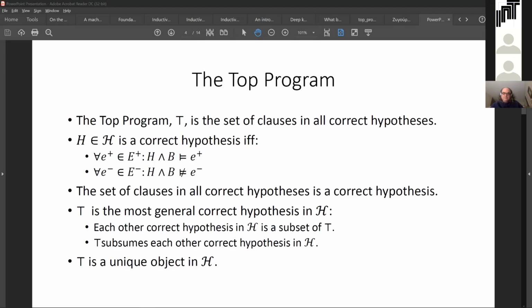This top program is the set of clauses in all correct hypotheses. A correct hypothesis entails all of the positive and none of the negative examples, and the set of clauses in all correct hypotheses is itself a correct hypothesis. The top program is the most general correct hypothesis that includes as a subset each other correct hypothesis. Hence its name, because it sits at the top of the subsumption lattice between correct hypotheses. Since there exists only one set of clauses in all correct hypotheses, the top program is a unique object. This makes it possible to construct the top program directly without a combinatorial search.